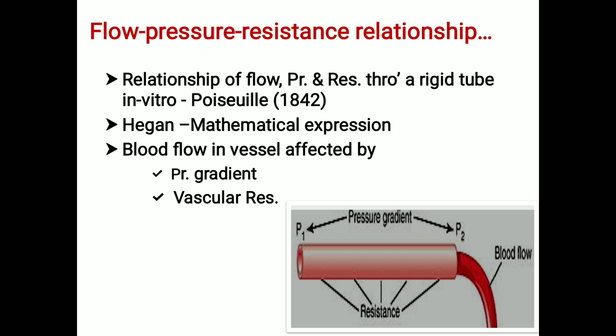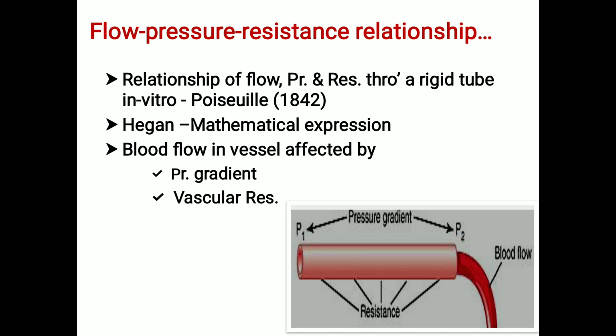When cross-sectional area is decreased, the average velocity of blood flow increases. The increase in the total cross-sectional area will decrease the average velocity of blood flow.